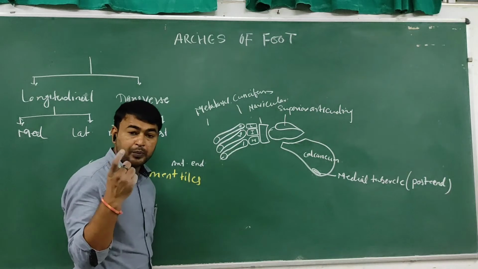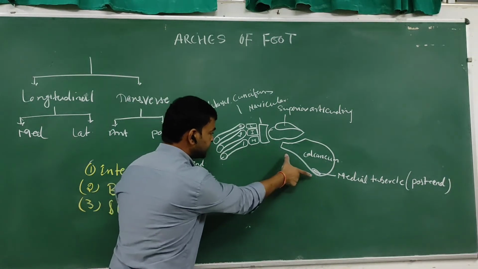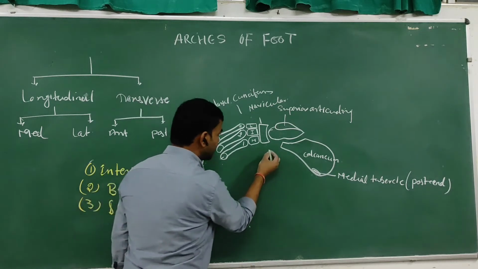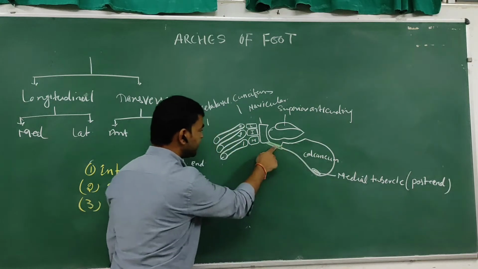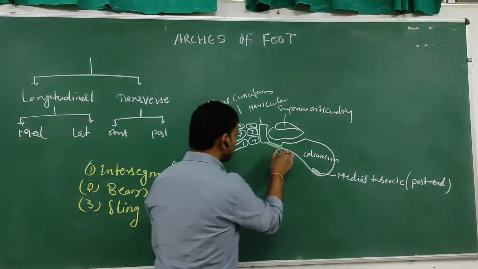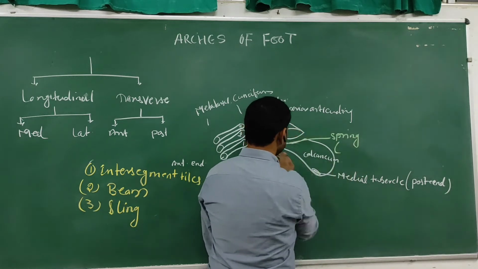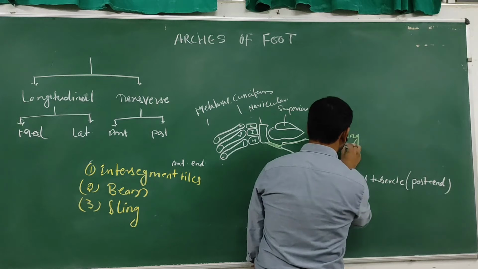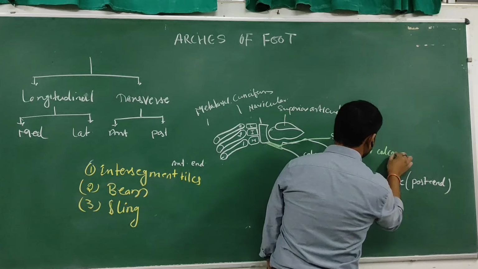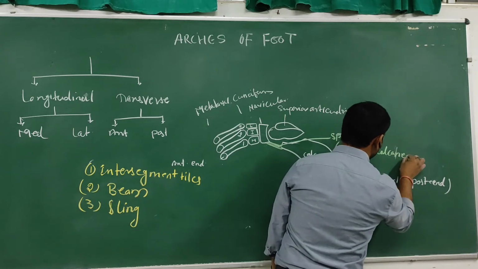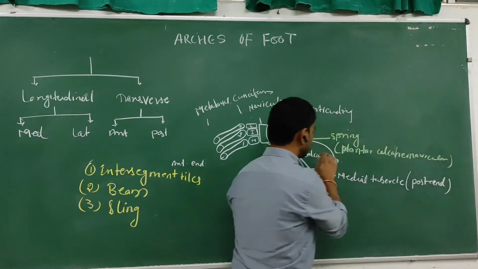Take the two pillars of the medial longitudinal arch. This is the anterior pillar and this is the posterior pillar. Between the anterior pillar and the posterior pillar there is a ligament. The name of the ligament is the spring ligament, also called the plantar calcaneo-navicular ligament.